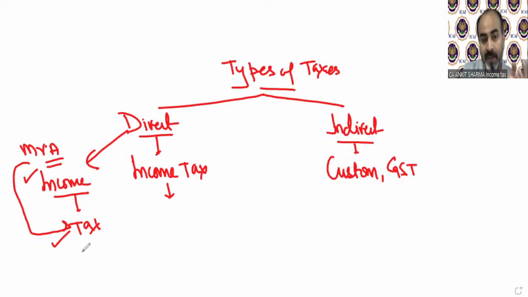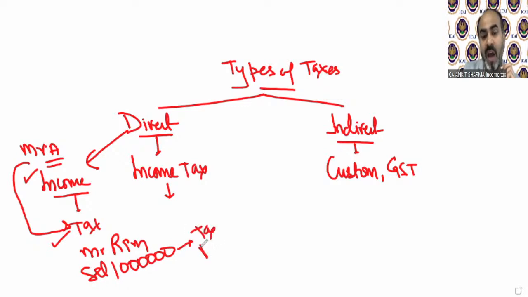Understand? If there is Mr. Ram who is getting a salary of 10 lakh rupees from some organization, then who needs to pay tax on that income? Mr. Ram needs to pay tax on that income. So that is directly imposed upon the person who earned that income.